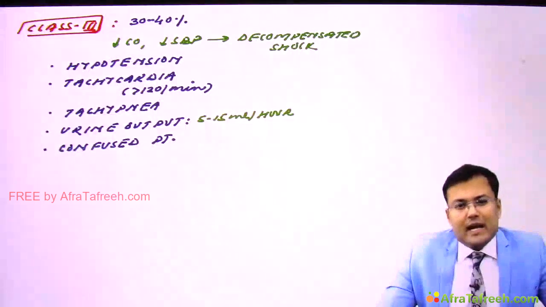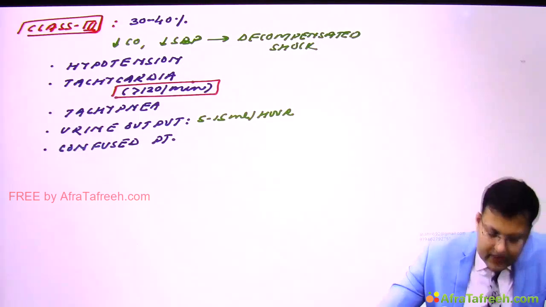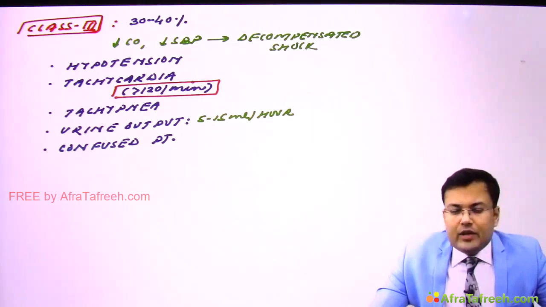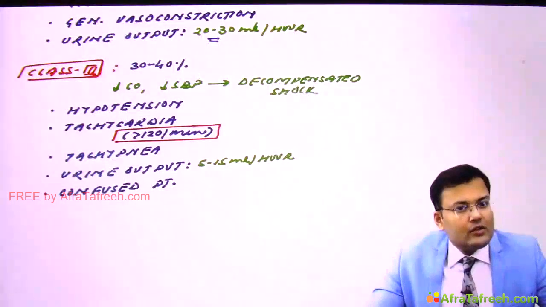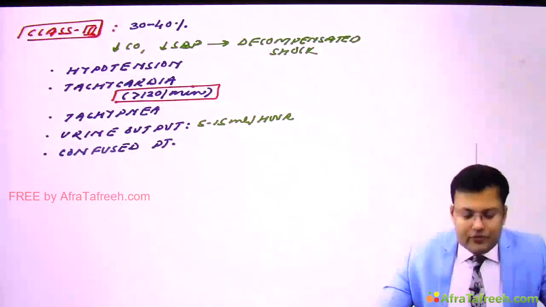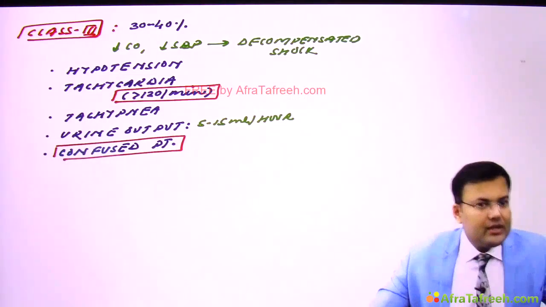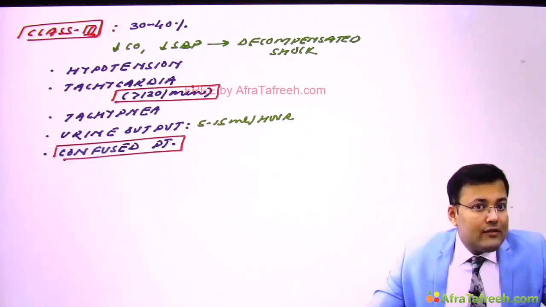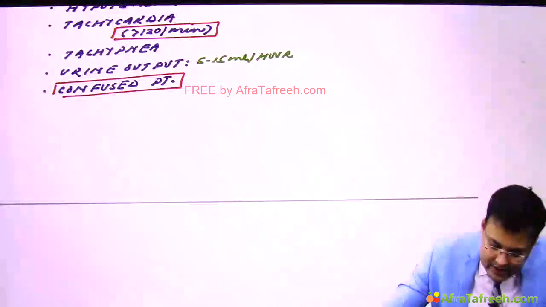Okay, see what are the manifestations. So in class 3, there is hypotension, there is tachycardia. What should be the pulse rate? Generally here, the pulse rate is more than 120 per minute. These patients have tachypnea and the urine output is 5 to 15 ml per hour. How much was the urine output in class 2? It was 20 to 30 ml per hour. Here it's 5 to 15 ml per hour, and the patient is confused. Class 4, in which there is loss of more than 40% of blood volume, is known as refractory shock. So see the class 4.